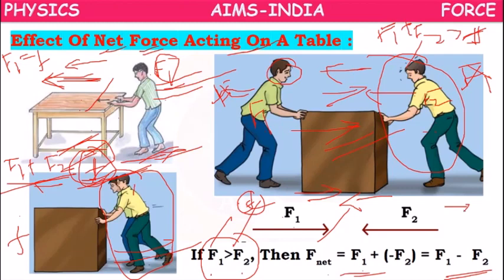So like that we can find the net force acting on a table or block or any object. We have to consider all the possible forces and represent them with the help of a free body diagram, FBD. Then we can find the answer.